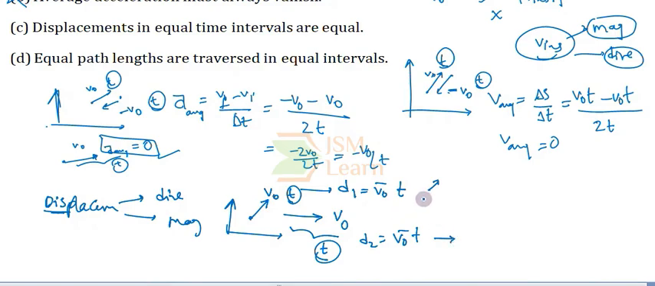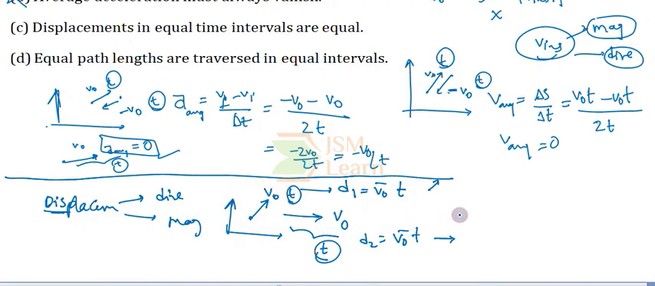So whatever displacements are obtained in the equal time intervals we have chosen, they are not always equal. So option C is not necessarily true.